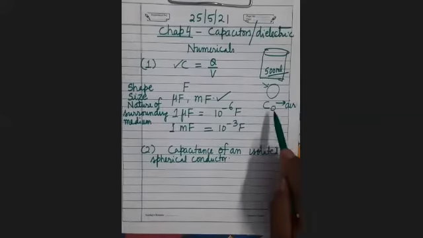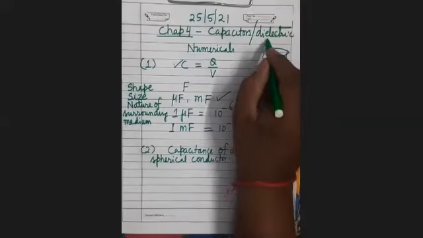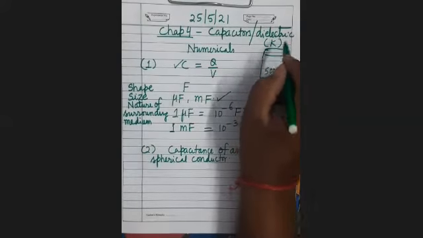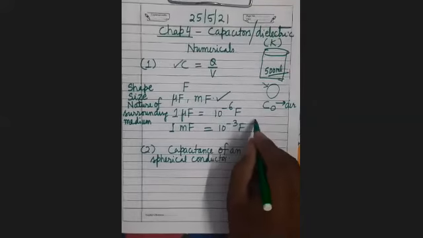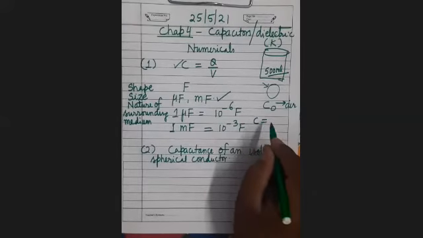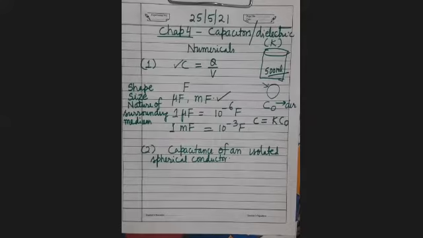So a conductor has capacitance C naught in air. If it is placed in a dielectric medium of dielectric constant K, then what will happen to its capacitance? Who can tell? What will the capacitance become? It will increase K times, compared to air or vacuum.